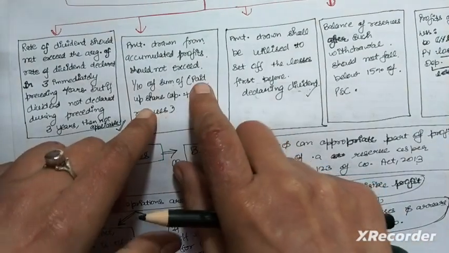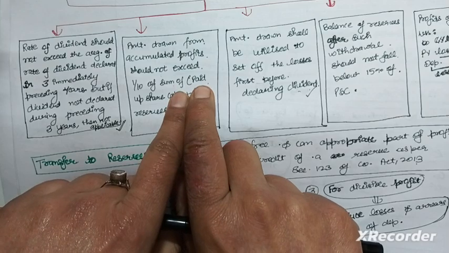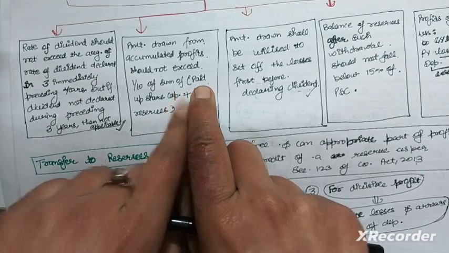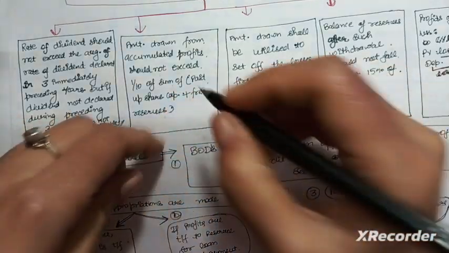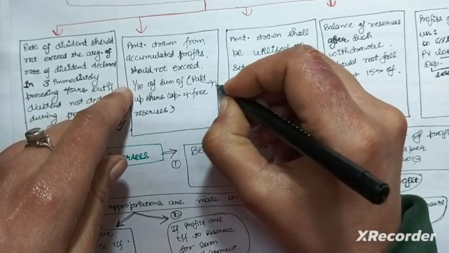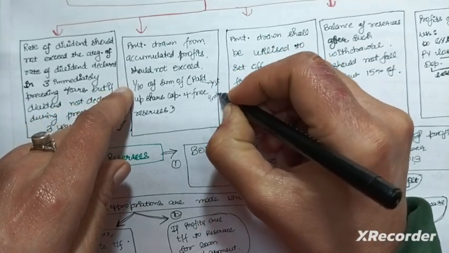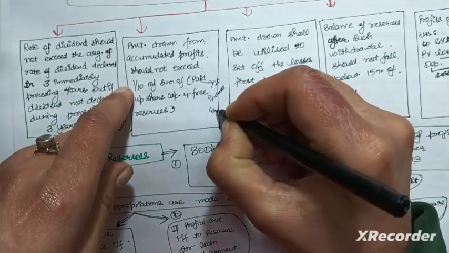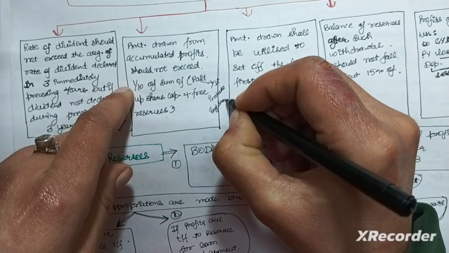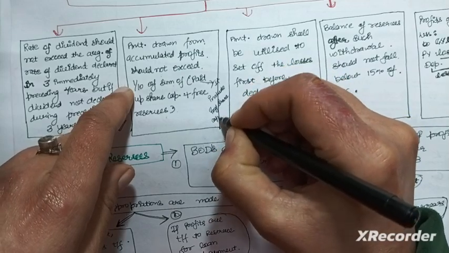And this paid up share capital includes the preference share capital also, as per study material of ICAI.